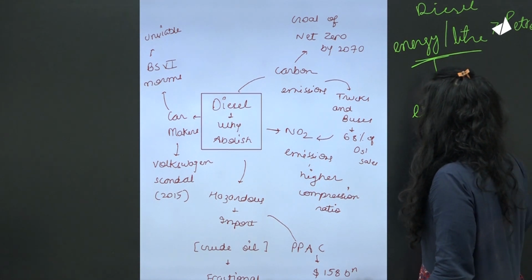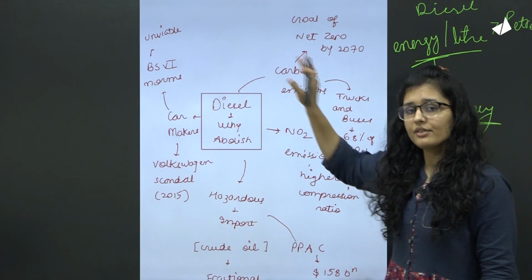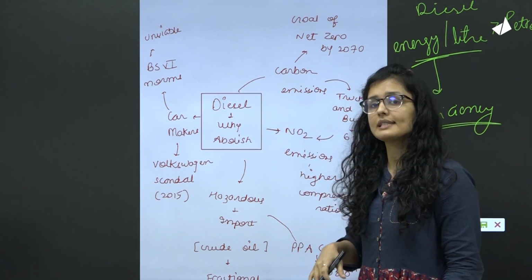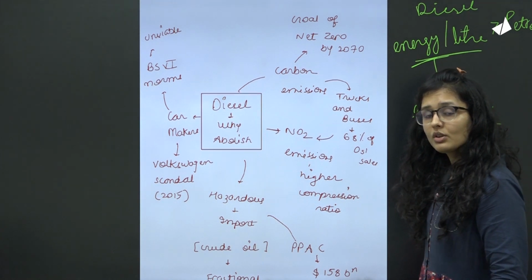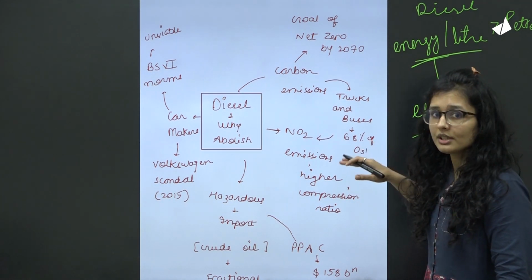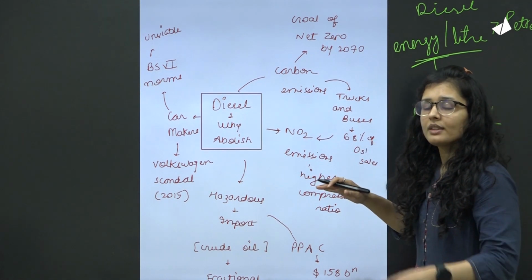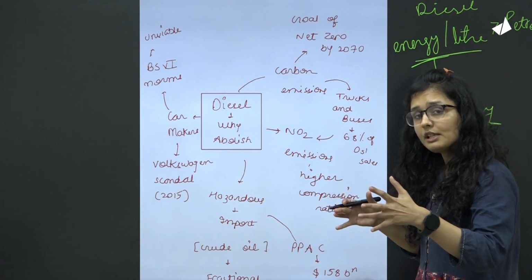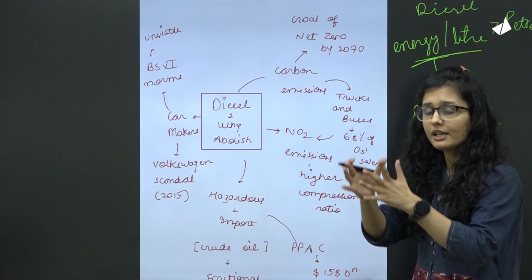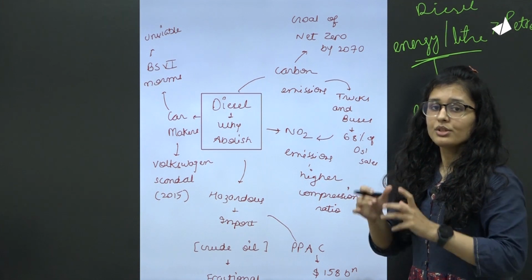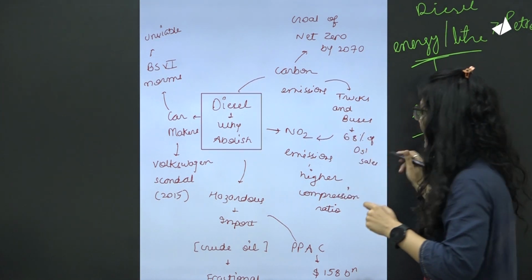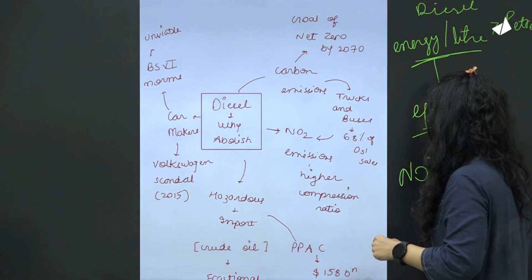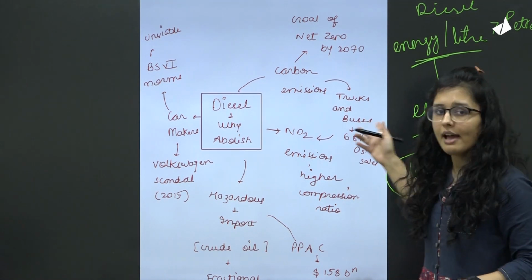By the way, you don't have to write these things down, I will provide the handwritten PDF in the link of the video itself, beneath the link, but right now just focus on the concept. There is high thermal efficiency, and thermal efficiency is also related to compression of air. More compressed air is being used, so that is why the emissions of nitrous oxides are also higher here. NOx you might have read in your environment books.